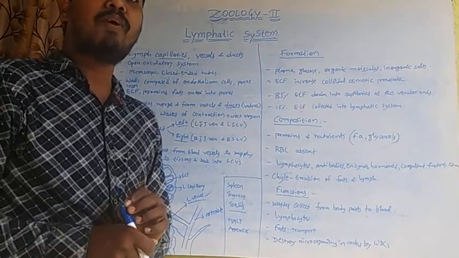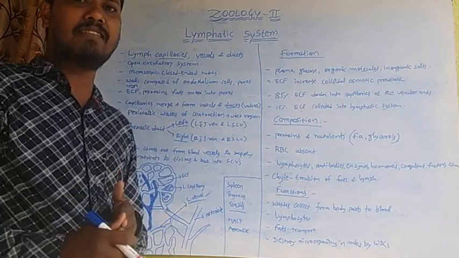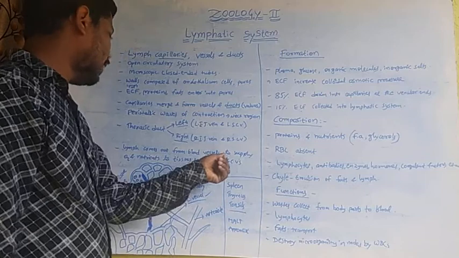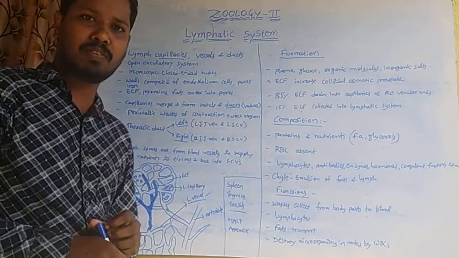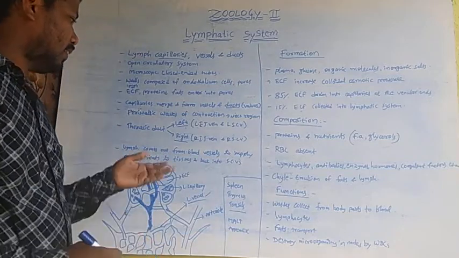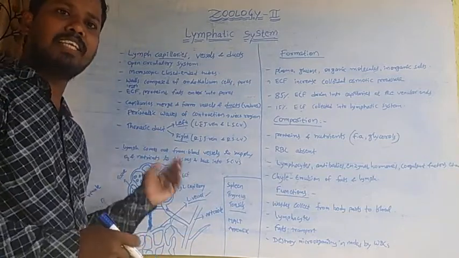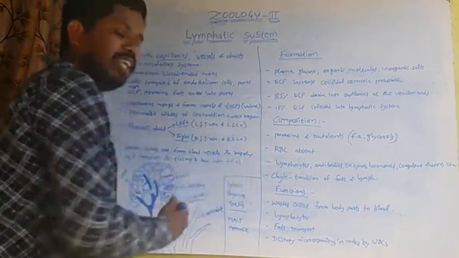Lymph is a part of blood, but it comes out from the blood vessels to supply oxygen and nutrients to the tissues, and it returns into the blood by the subclavian veins.